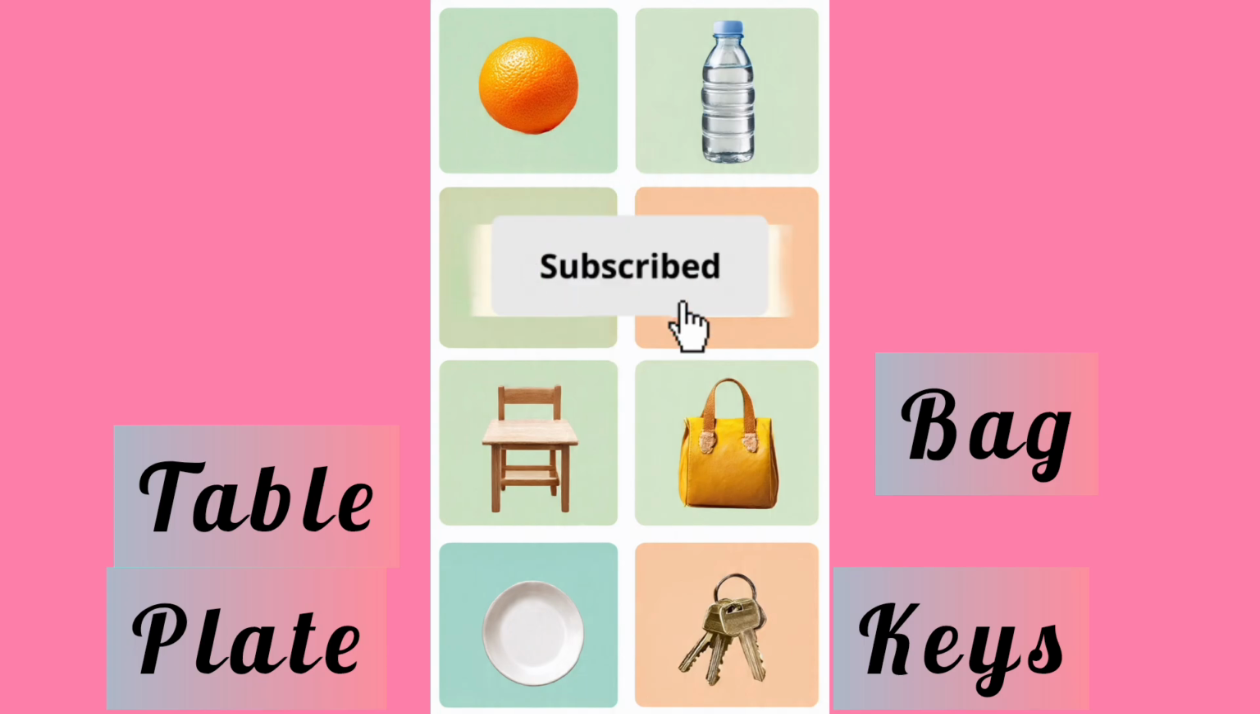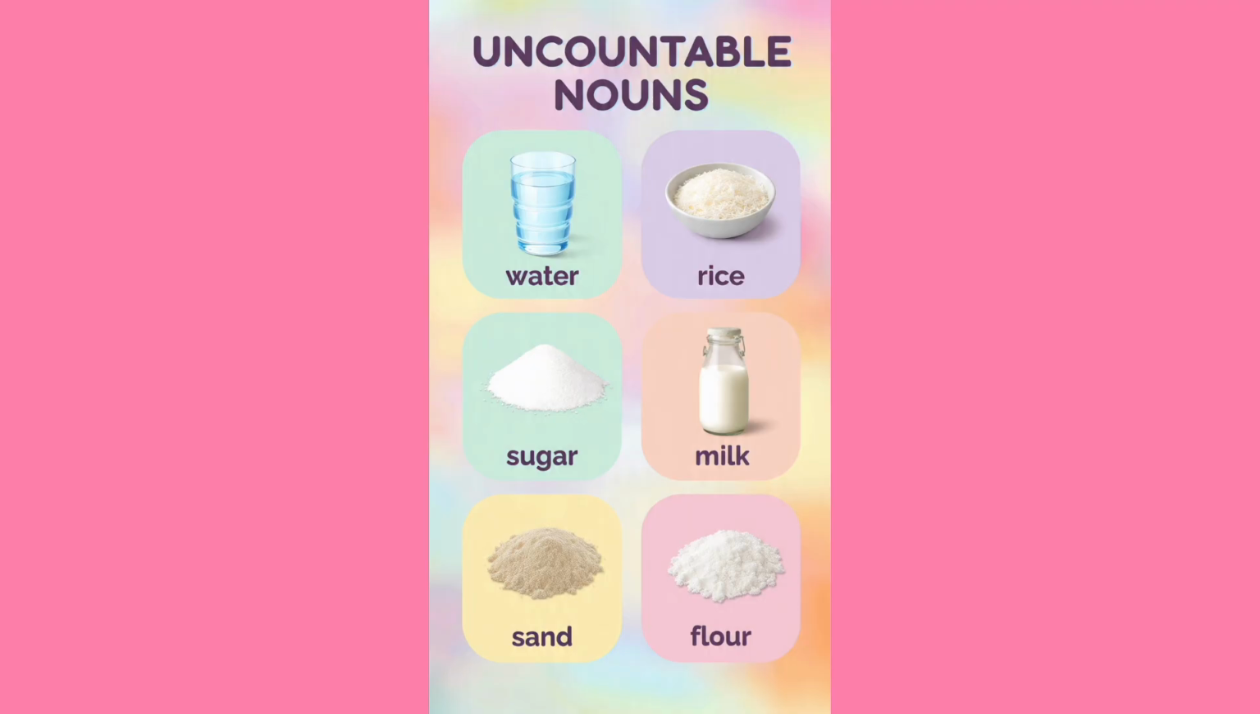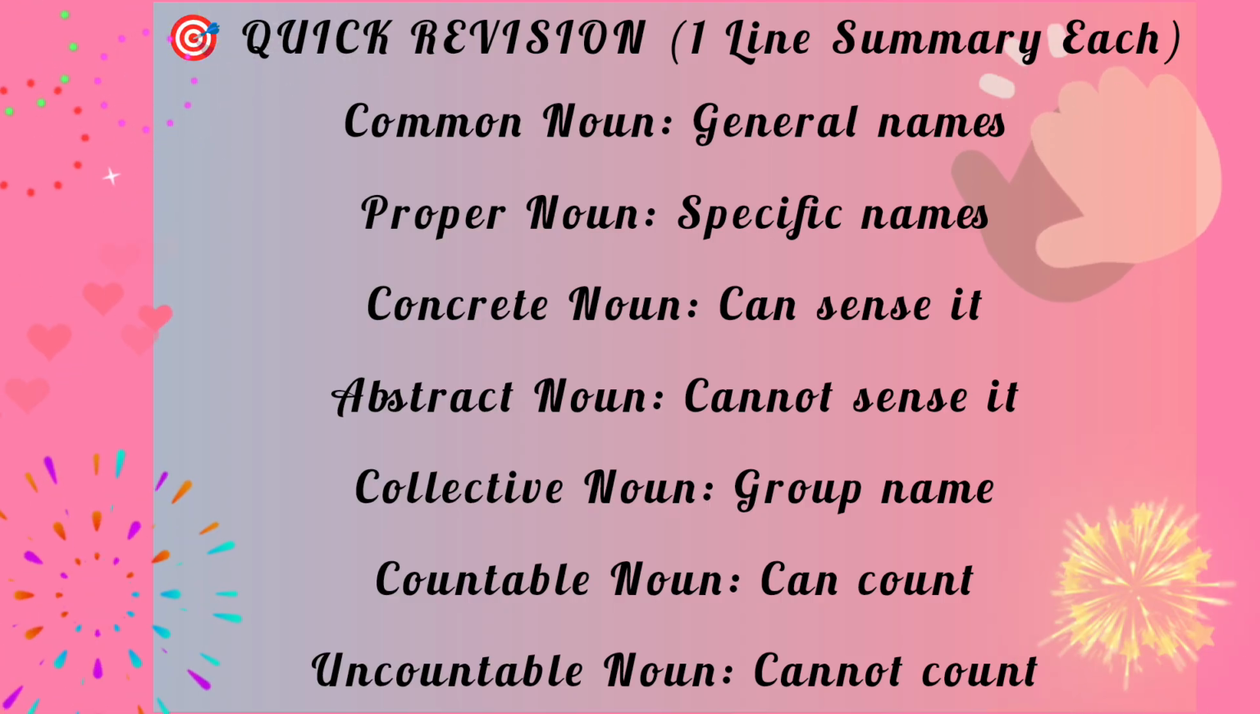Example: table, bags, keys. Uncountable noun is something you cannot count. Example: there is some water in the glass. Water is an uncountable noun. I need more information about the project. Information is an uncountable noun. Water, rice, sugar, milk, which you cannot count, are all uncountable.